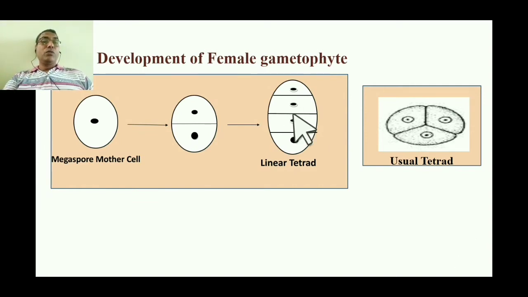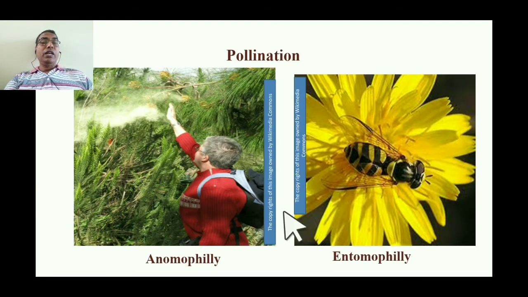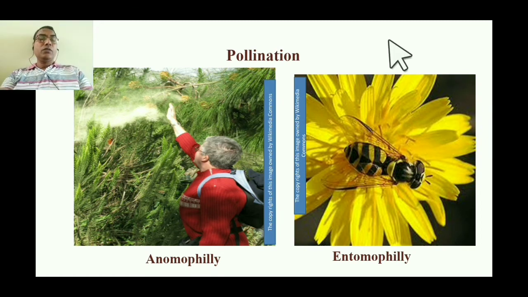So what is the uniqueness here? The cells after meiosis are arranged in a linear tetrad, and then there is a 7-celled and 8-nucleated structure in the case of the embryo sac. So that is the uniqueness of the angiosperms.